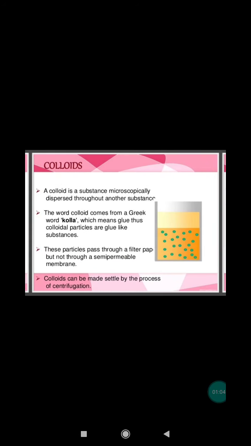Now, colloids. A colloid or a colloidal system is a heterogeneous mixture in which one substance is dispersed as very fine particles having size in the range of 1 to 1000 nm in a continuous medium of another substance.